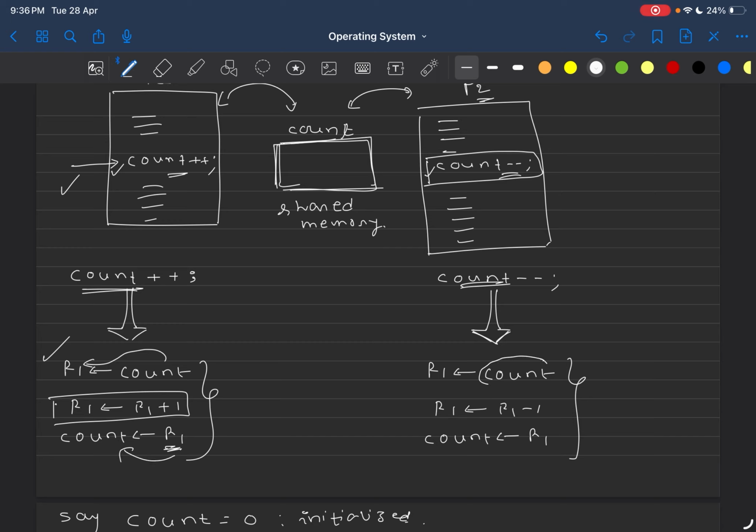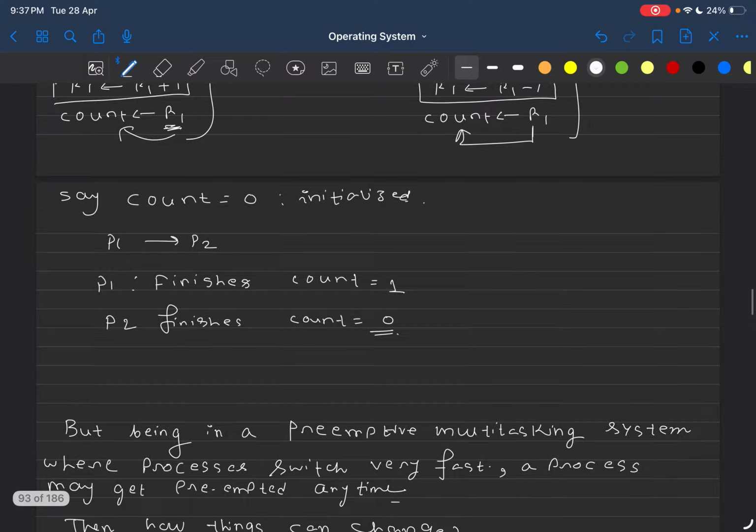Similarly here as well, this count value is stored in a particular register, alright, and after that the value of this register is decremented by 1, and again after decrementing this register value is stored in the count variable, alright. So that is how this count plus plus operation takes place and count minus minus operation takes place, okay.